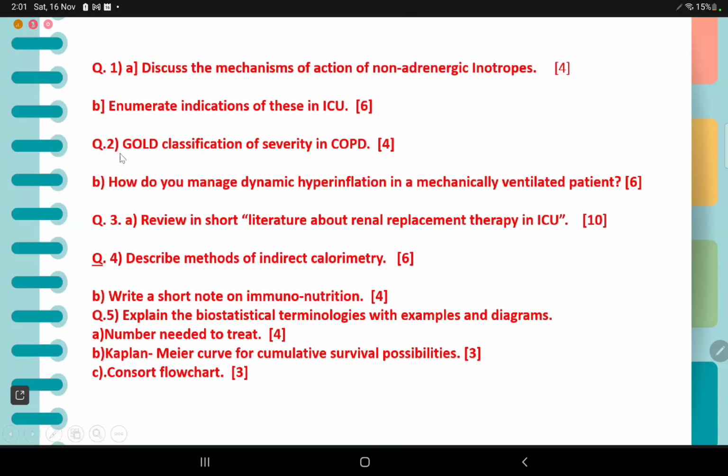And the fourth question is: describe methods of indirect calorimetry. Write a short note on immunonutrition. Fifth question is: explain the biostatistical terminologies with examples and diagrams. First is number needed to treat for 4 marks, Kaplan-Meier curve for cumulative survival probabilities for 3 marks, and CONSORT flowchart for 3 marks. Okay. We'll start the answers now.